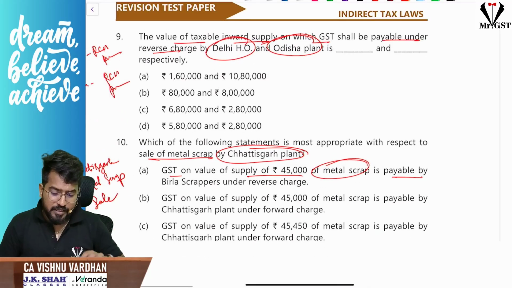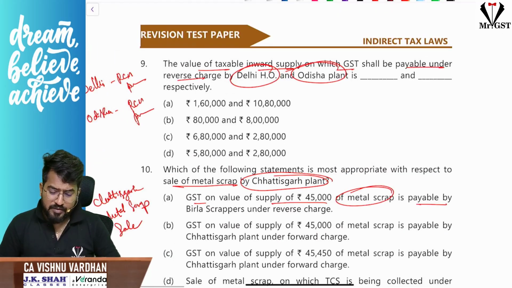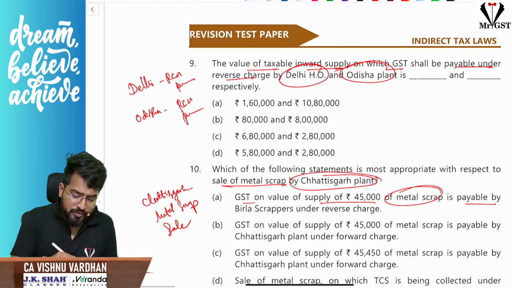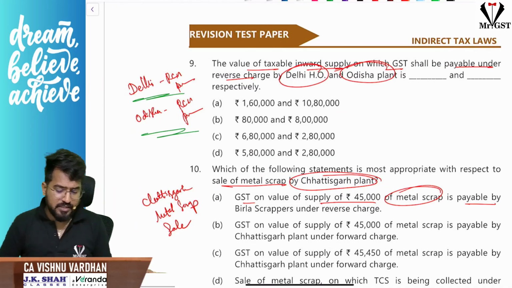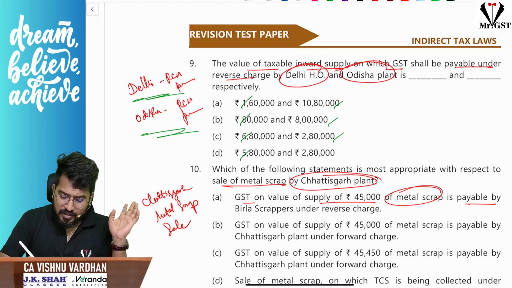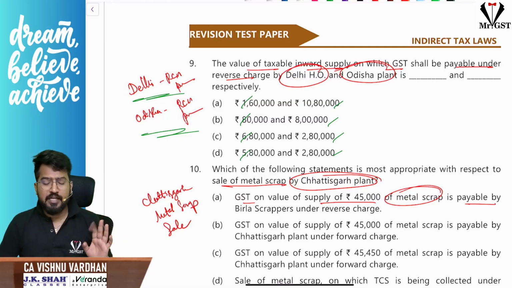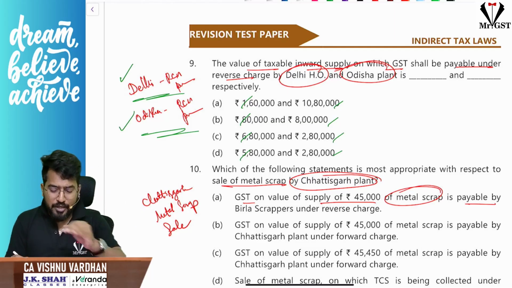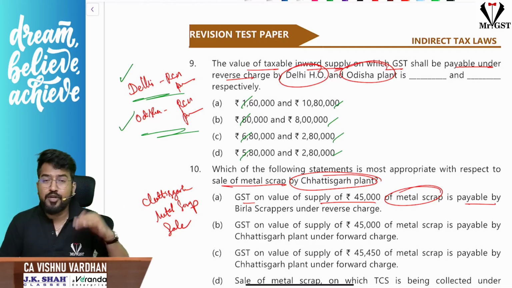Next, ninth one. Sir, value of taxable inward supply on which GST shall be payable under reverse charge. So for this, as I told you, we need Delhi RCM purchases and Odisha RCM purchases. Here, if you see, one interesting thing is all the figures given for Delhi, all the figures given for Odisha are different. If you do either the Delhi calculation or the Odisha calculation and you get any one answer, obviously you need not do the other.